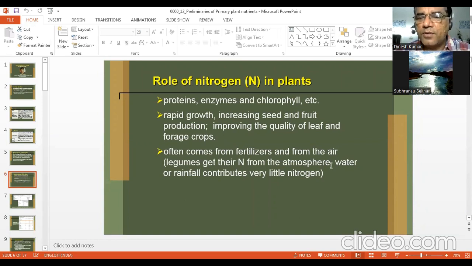Legumes get their nitrogen from the atmosphere, water, or rainfall. So there are many means. Many of you must have seen the nitrogen cycle. In the nitrogen cycle, the soil or terrestrial system is also there. So you can get different sources of nitrogen supply, like your irrigation water, fertilizers, manures, biological nitrogen fixation, and it can deposit from the atmosphere also. So there are many sources for nitrogen.